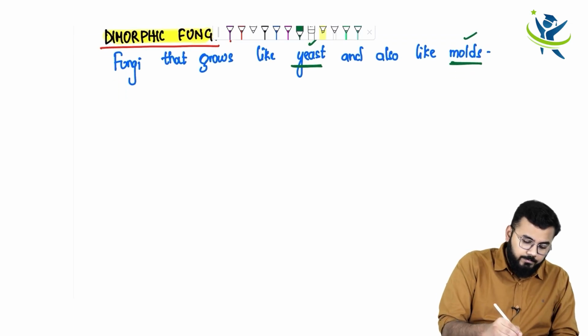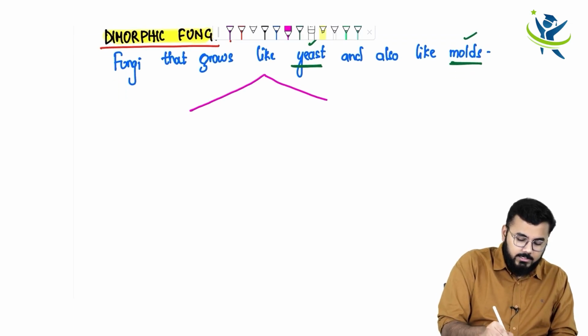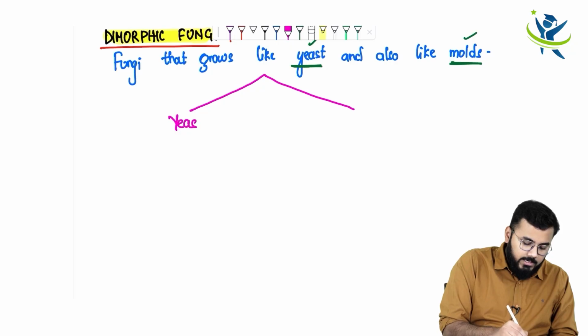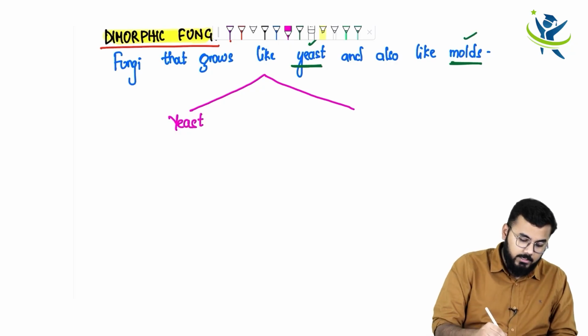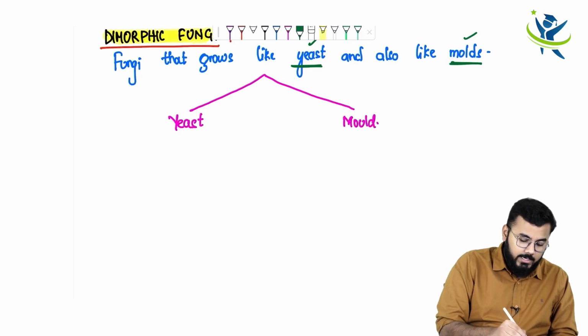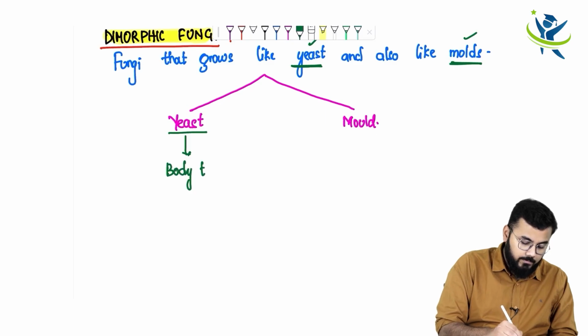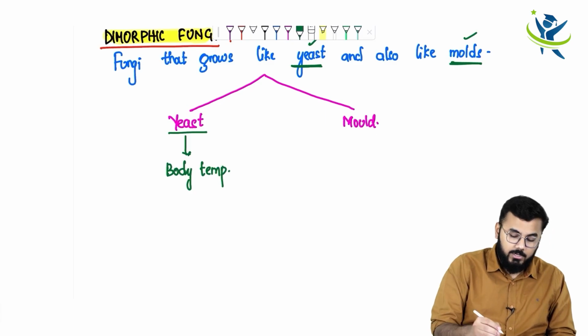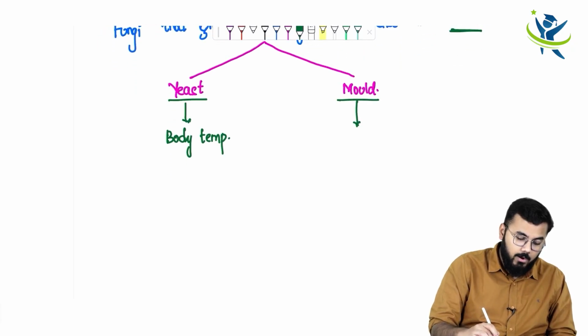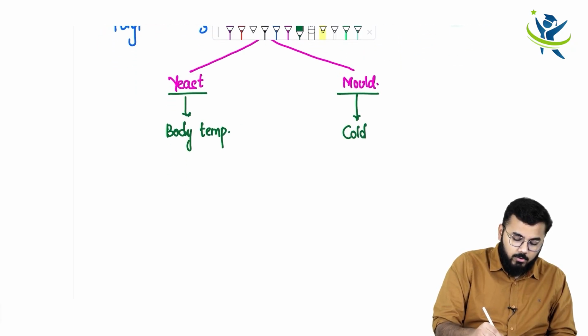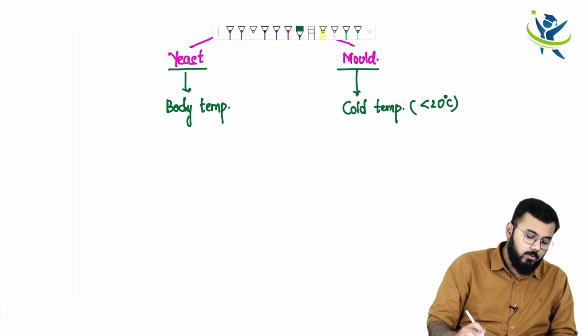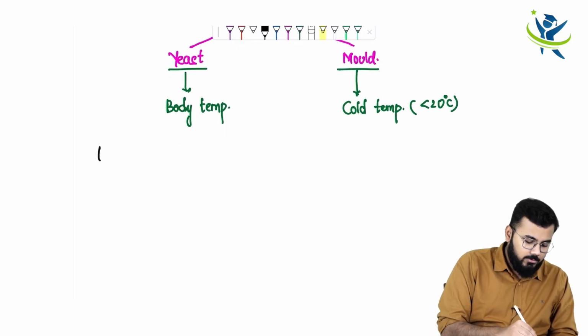Okay, so the important thing is, when does it exist in the form of a yeast, and when does it exist in the form of a mold? It exists in the form of a yeast at body temperature, whereas it exists in the form of a mold at a cold temperature. Cold temperature of how much? Less than 20 degrees centigrade. Okay, now let us discuss the examples of this.